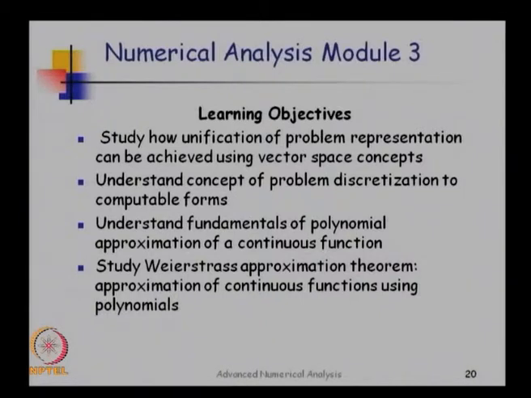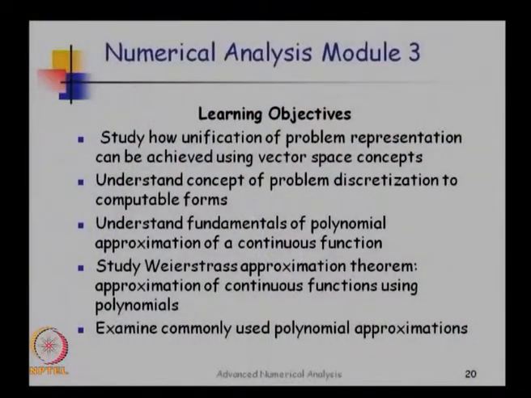It does not tell you which polynomial to use, it just tells you the existence of such a polynomial approximation. It is up to us to construct the polynomial approximations, but a brief study of the Weierstrass theorem will give you the foundation of how this whole business of transforming the original problem into a computable form is done. Then we will one by one start looking at commonly used polynomial approximations.